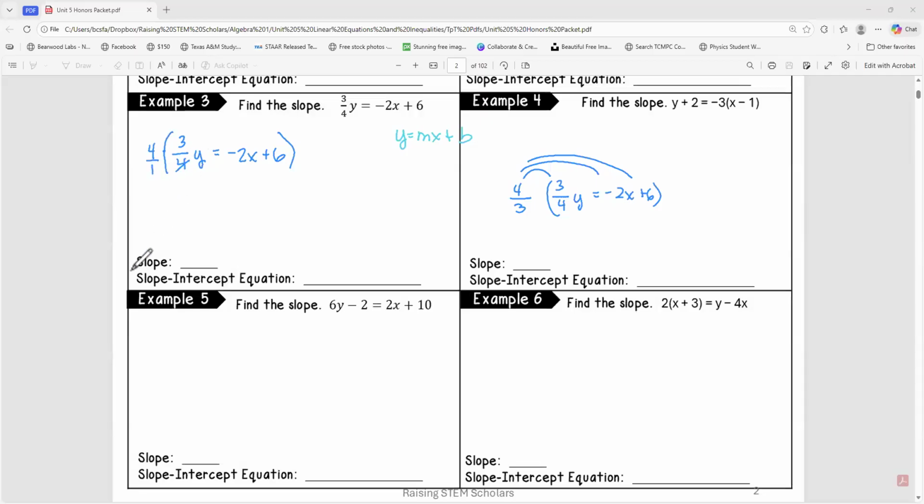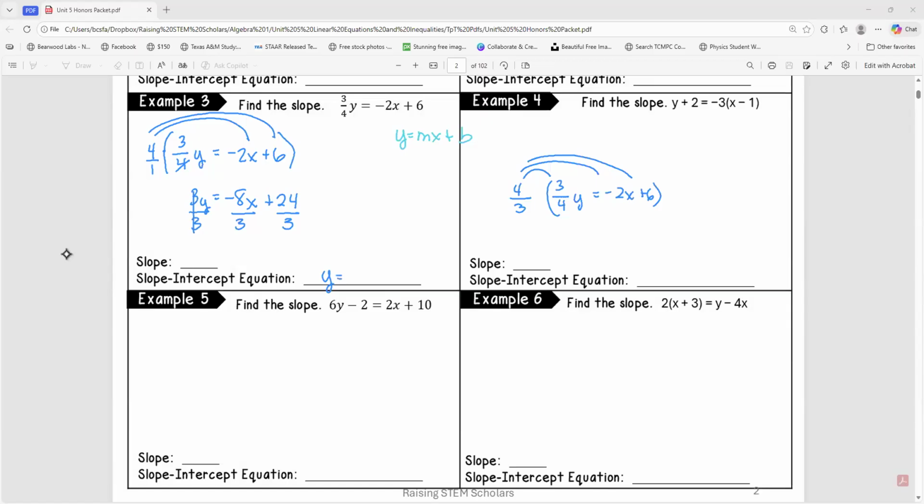So that 4 is going to cancel here, and that's going to give us 3y. 4 times negative 2 gives us negative 8x. And this 4 times 6 gives us 24. So we can divide every term by 3. This 3 cancels, and I'm left with y.